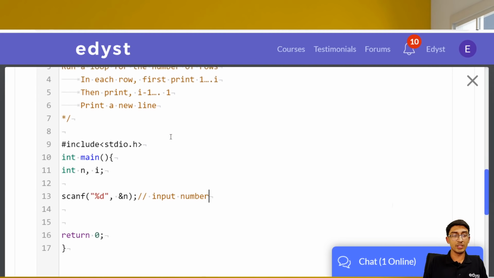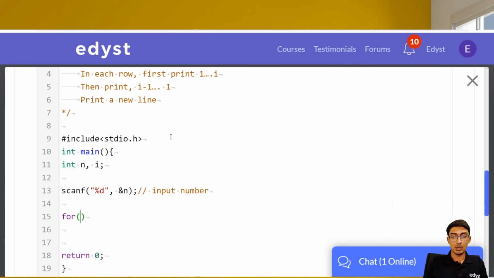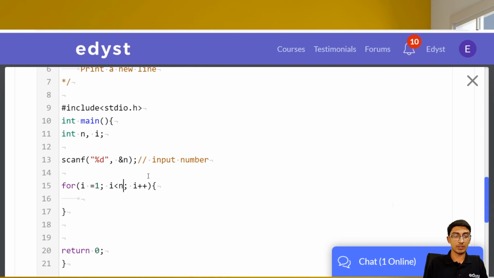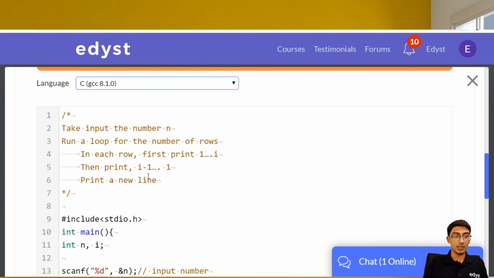Run a loop for the number of rows. So let's do that. For i equal to 1, i less than or equal to number of rows, that's n, i plus plus. Okay, less than or equal to, not less than. So we took the number n, that's done. Run a loop for the number of rows. Again, we did this. In each loop, first print 1 to i.